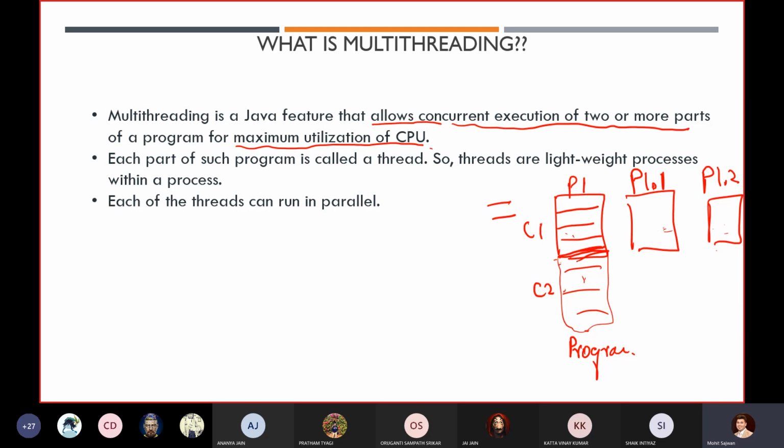So basically, similarly, how are we performing concurrency? There is a term known as multi-threading. Using this concept, we are able to perform concurrent execution so that two portions, or our entire program, will execute simultaneously, right? And each part of such a program is called a thread.